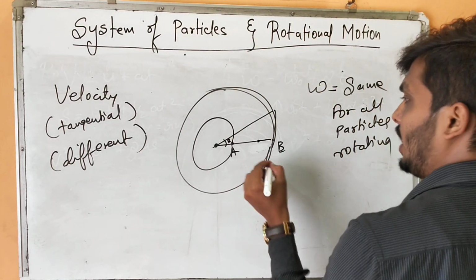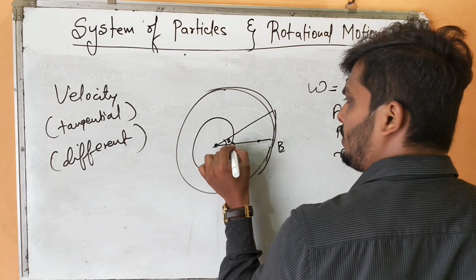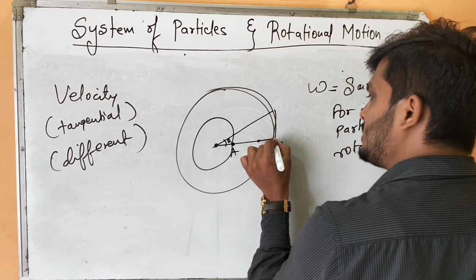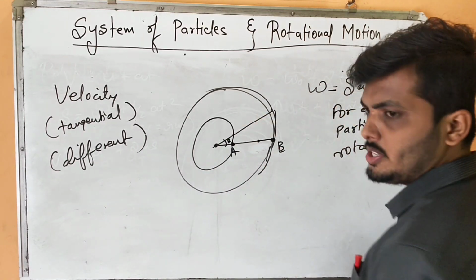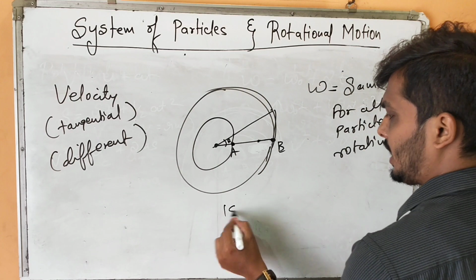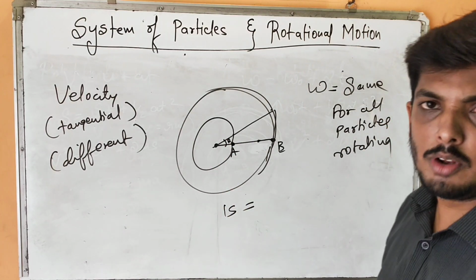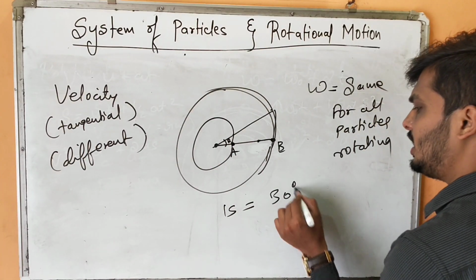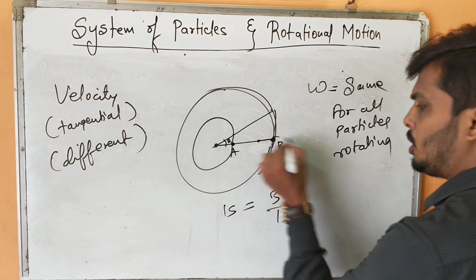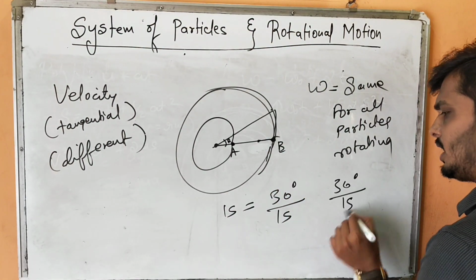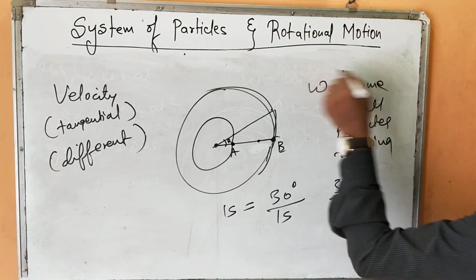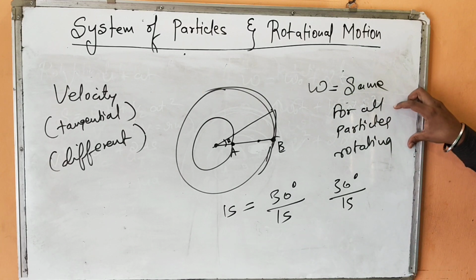At what time? In 1 second A is traveling from here to here. In 1 second B is traveling from here to here. So in 1 second, what is the angular velocity of A? It is traveling 30 degrees in 1 second. What about B? 30 degrees in 1 second. So remember, omega always remains the same for all the particles in a rotational motion.